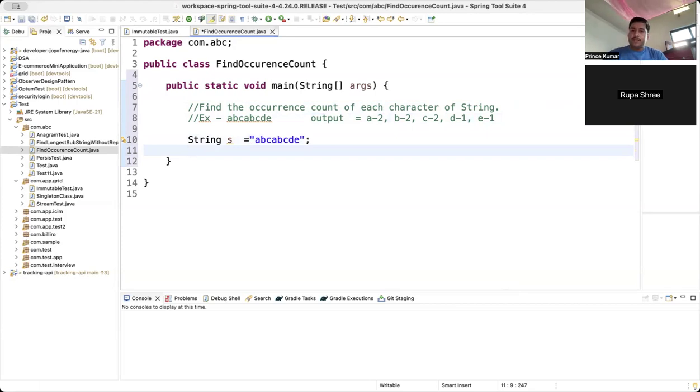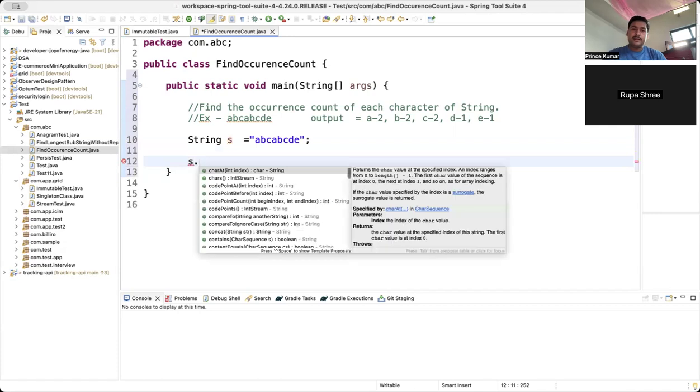So A is 2 times, B is 2 times, C is 2 times, D is 1 time, E is 1. Okay. So I can use Java 8 features. I can do it with that easily.